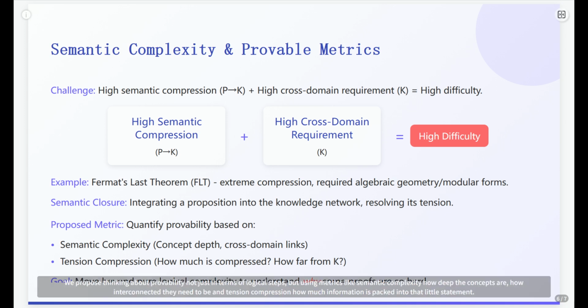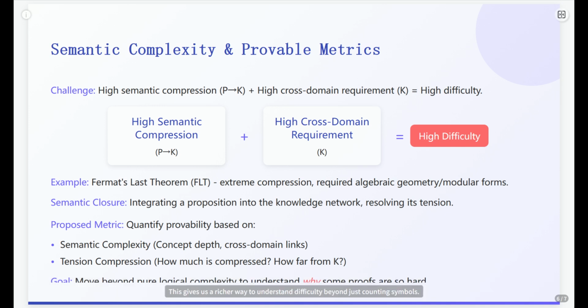We propose thinking about probability not just in terms of logical steps, but using metrics like semantic complexity, how deep the concepts are, how interconnected they need to be, and tension compression, how much information is packed into that little statement. This gives us a richer way to understand difficulty beyond just counting symbols.